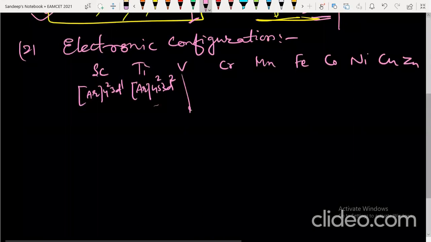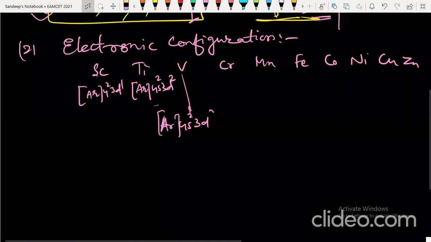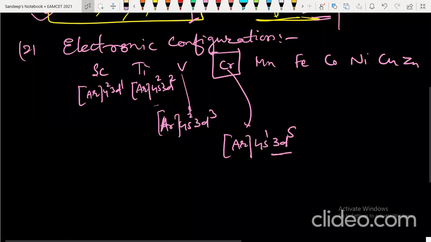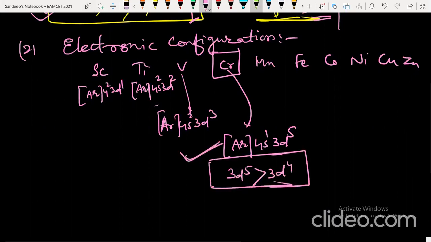Vanadium is argon 4s2 3d3. But chromium is an exceptional configuration, so you have to remember chromium: argon 4s1 3d5. It is exceptional because 3d5 is more stable than 3d4 due to symmetry and exchange energy. It's very important, so chromium is important for your upcoming exam.